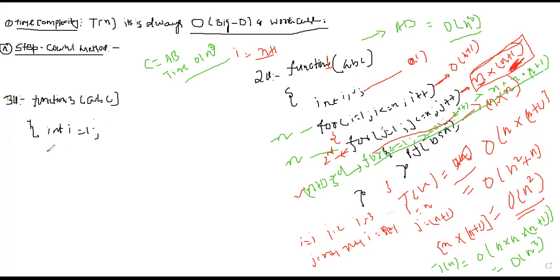Fine. So now I'm adding the for loop for I equal to 1, I square is less than equal to n, I plus plus.